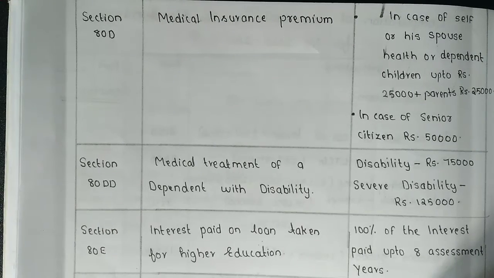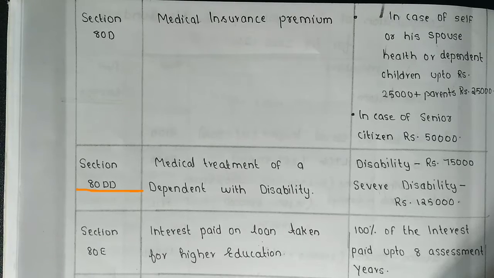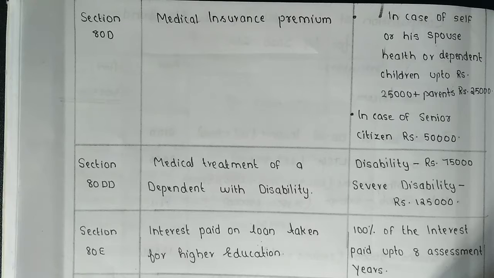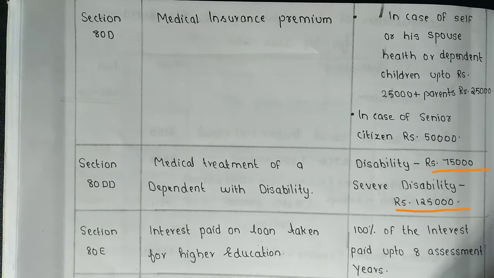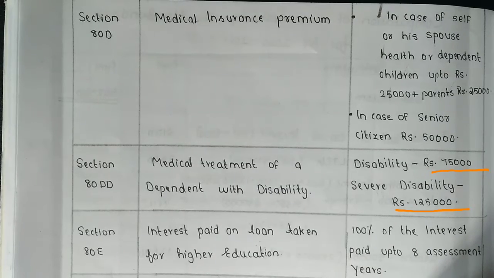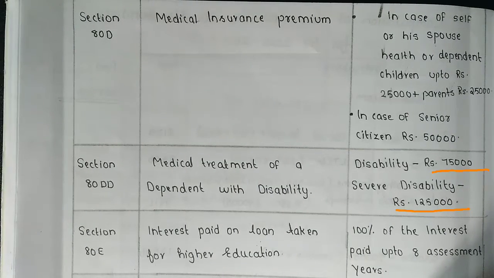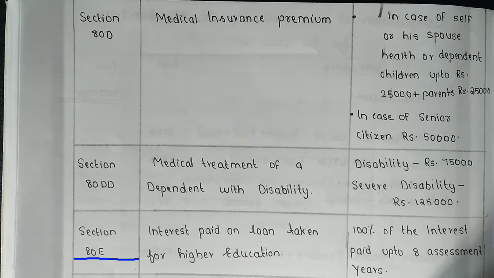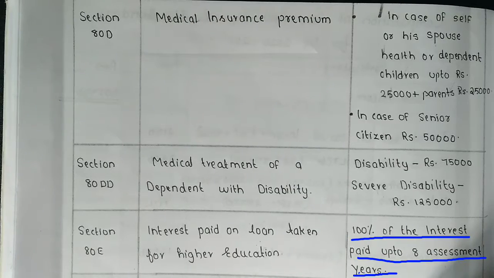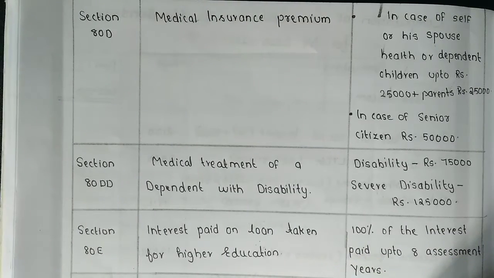The next section is deductions under section 80DD. Here the deduction is for medical treatment of a dependent with disability. For normal disability it is rupees 75,000, but for severe disability the limitation is 1,25,000. The next section is 80E. The deduction is interest paid on loan taken for higher education. 100% of interest paid is allowed up to 8 assessment years.